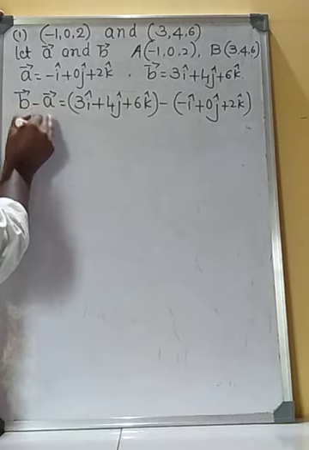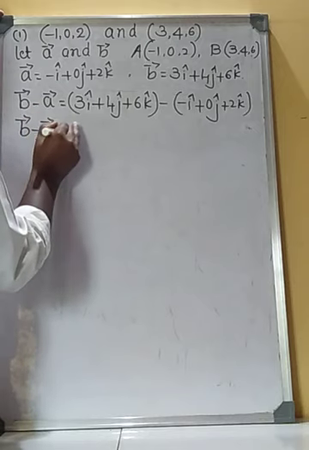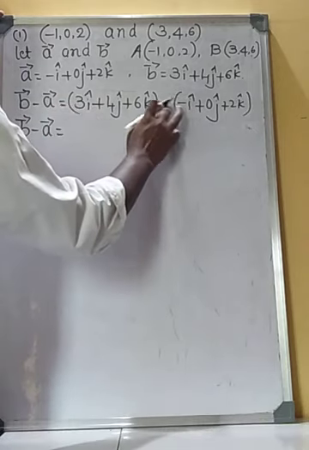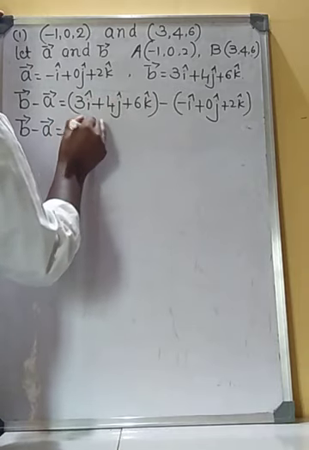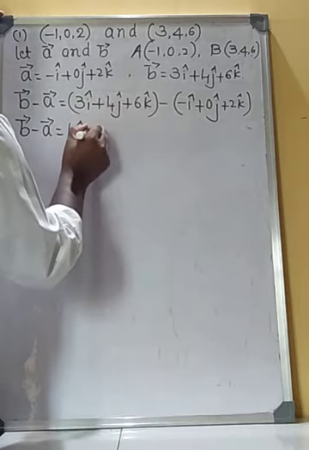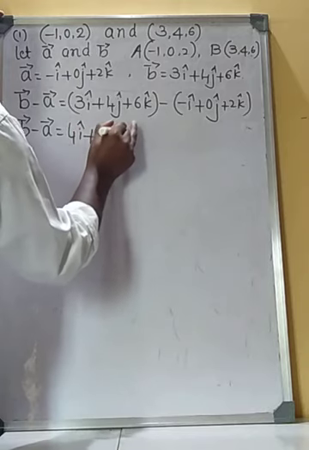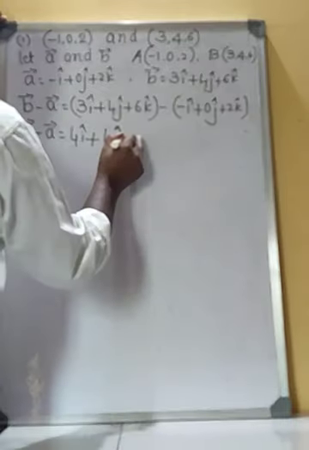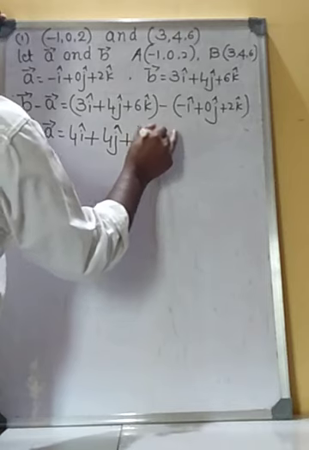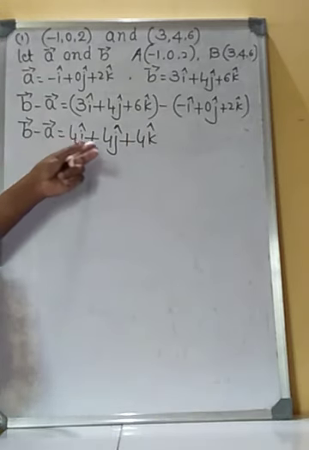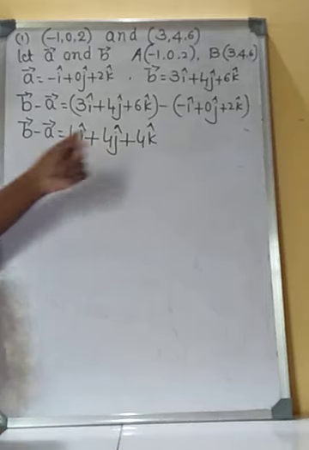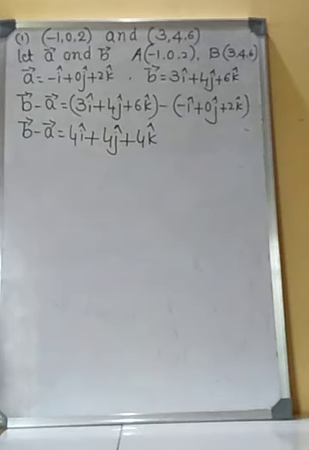Therefore vector b minus vector a is equal to 3i minus i, that is 2i... so the result is 4i plus 4j plus 4k. Vector b minus vector a is 4i plus 4j plus 4k.